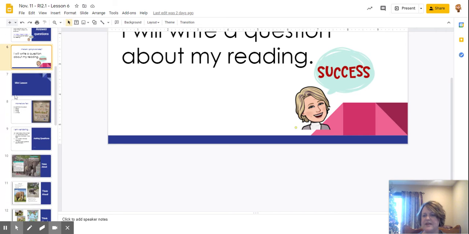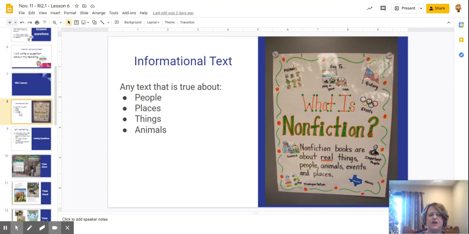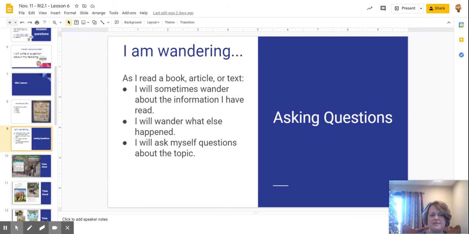about our reading. So today, of course, I've started with our nonfiction slide, and we've talked about all the things that we could read about that are nonfiction, such as certain people, geographic places, special things, or even animals. Today we're going to talk about I am wondering. As I read a book, an article, or a text, I will sometimes wonder about the information that I read. I will wonder what else has happened. I will also ask myself questions about a topic.